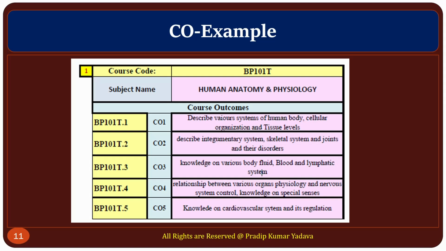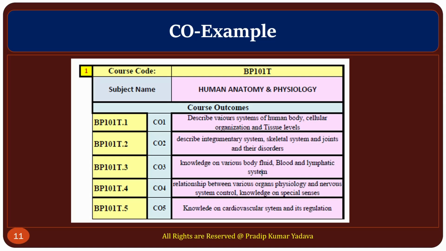Now, talking about course outcomes. Here I've just taken an example of course outcomes. Basically, course outcomes are defined by the concerned subject teacher. Whoever is teaching the subject can define the course outcomes, because the subject teacher knows what a student is going to gain after studying this subject. Generally the range of course outcomes is from 2 to 6. Okay, you can also define 2 to 8. It totally depends upon you how many course outcomes you are going to put in that particular subject. But generally it will be 2 to 6.